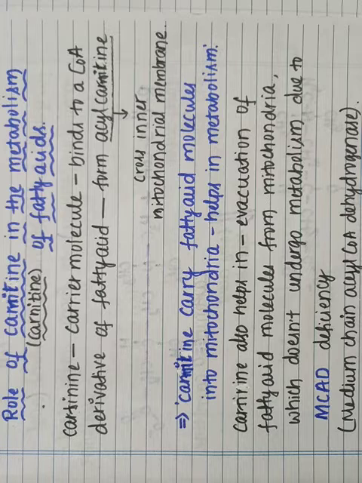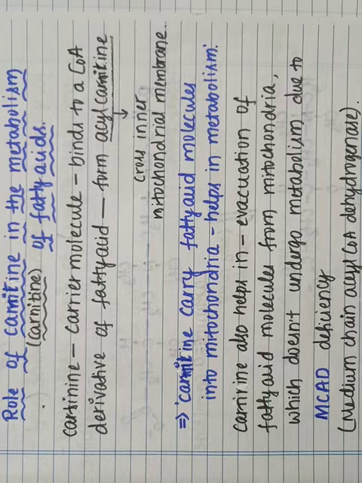Therefore the fatty acid molecules which don't undergo metabolism should be removed from the mitochondria. That process is done by carnitine. That means the carnitine helps in the evacuation of fatty acid molecules from the mitochondria which don't undergo metabolism due to the MCAD deficiency.